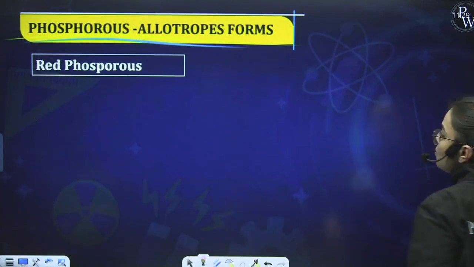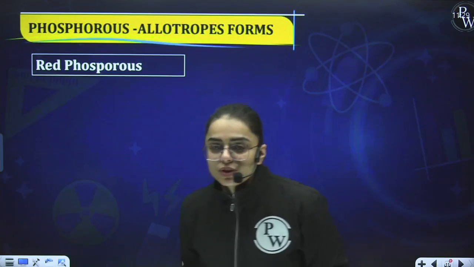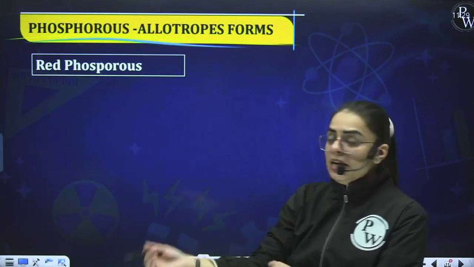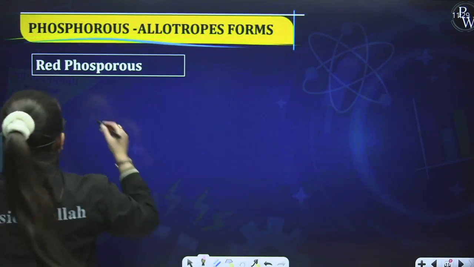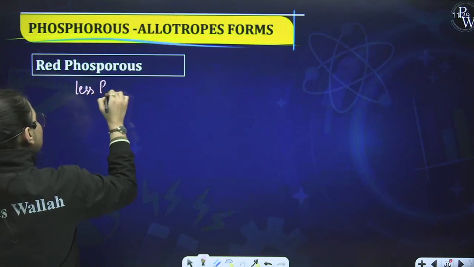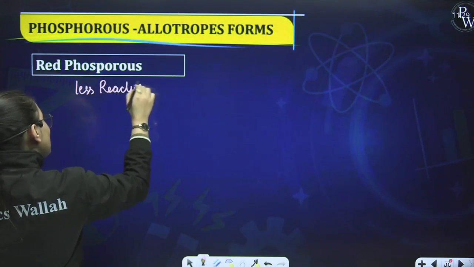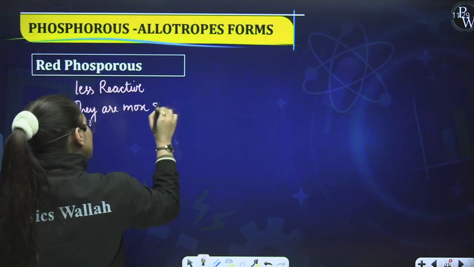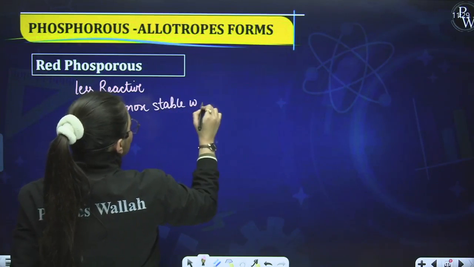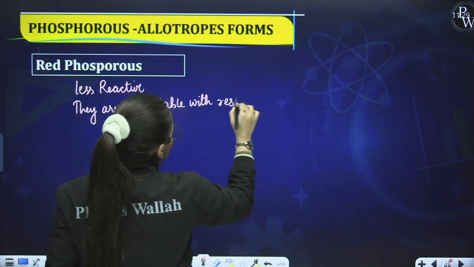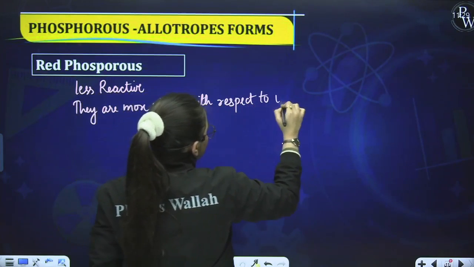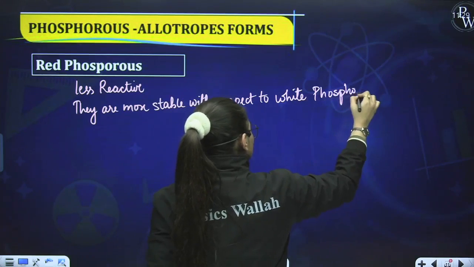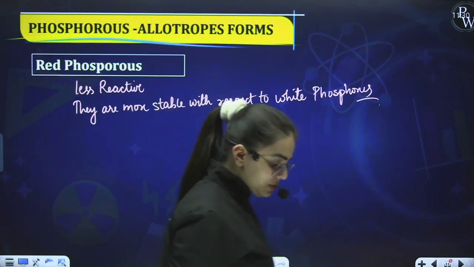Now we shall write the major difference with respect to the red phosphorus and we will see the methods of preparation for all of them. Now when I talk about the red phosphorus, basically red phosphorus in comparison to the white phosphorus is less reactive. I told you the white one is the most reactive. If they are less reactive, then they are more stable with respect to the white phosphorus, right?